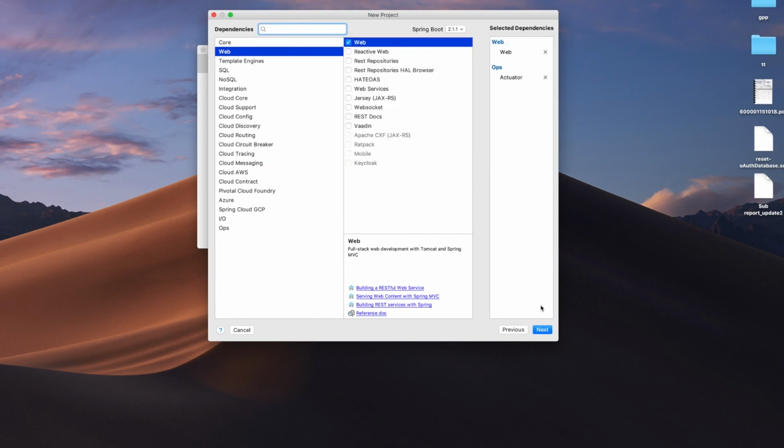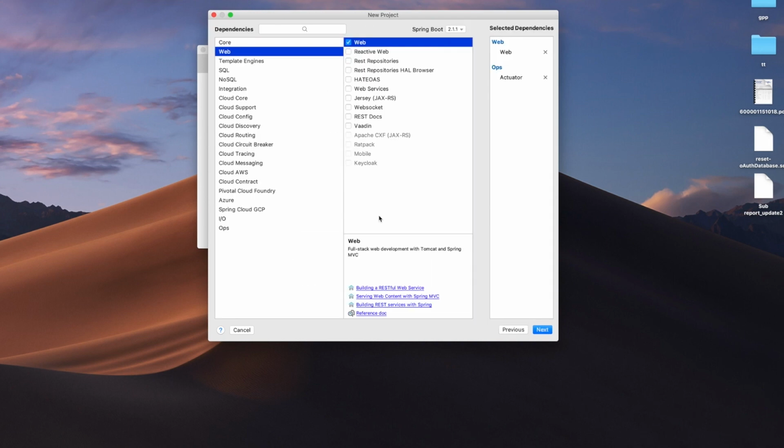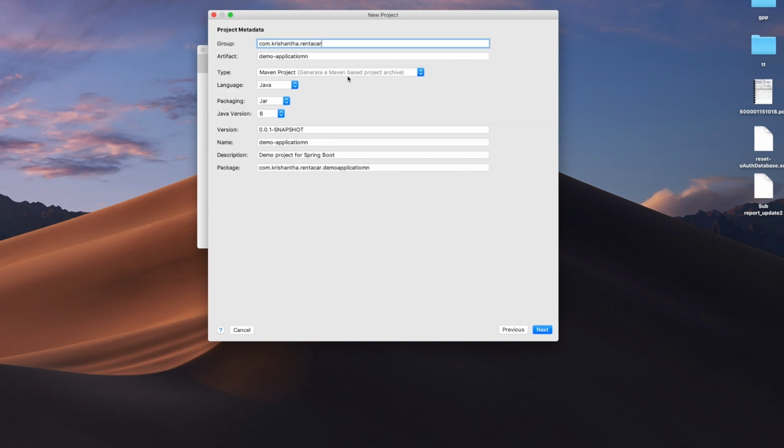These are the only two dependencies I want to use right now. Then it's asking where I want to create this project on my local machine. So I'm going to say, hey, I want it in the microservice demo and the demo application folder. Okay, it looks like I have a spelling mistake. Application. Okay, it's all good.